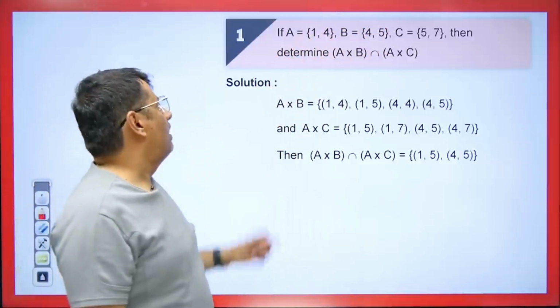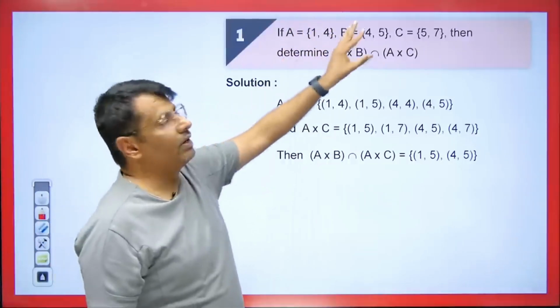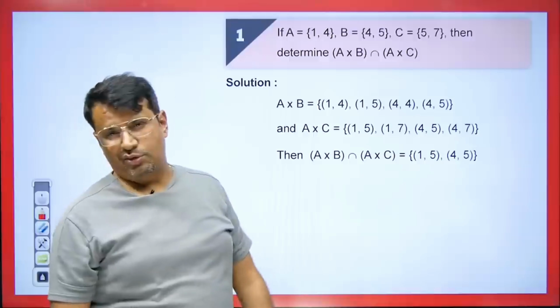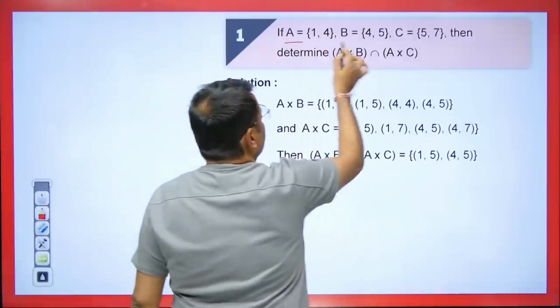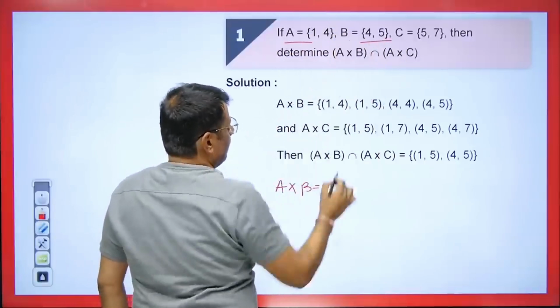These are all the questions that have come in exams. Sometimes we are asked to prove something. A is given to us, B is given to us, C is given to us, and you are asked to find its value: A cross B intersection A cross C. So students, A and B are given.